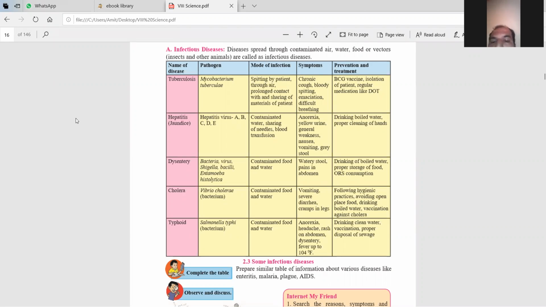Now how to prevent this? There is hygienic practice, avoiding open place food, मतलब हमें बाहर का खाना नहीं खाना चाहिए. ड्रिंकिंग बॉइल्ड वाटर, वैक्सीनेशन अगेंस्ट द कॉलरा, मतलब कॉलरा के हमें वैक्सीनेशन लेना चाहिए. Now the last one is typhoid. Which are the pathogens? There is a bacterium. Now the mode of infection is contaminated food and water. Now symptoms, what are the symptoms? Headache, मतलब सर दुखना, rash on the abdomen, dysentery, fever, हमें 104 तक fever आता है.